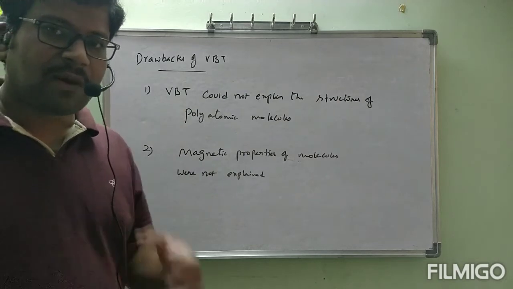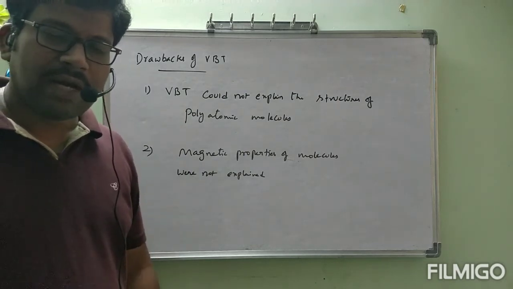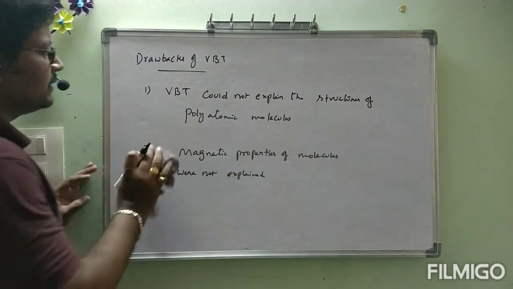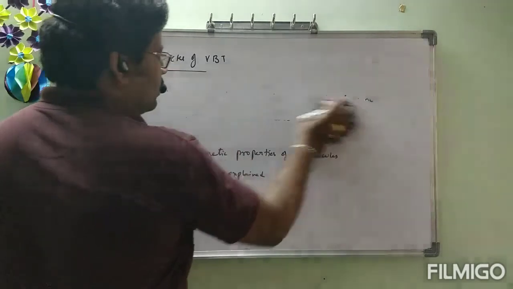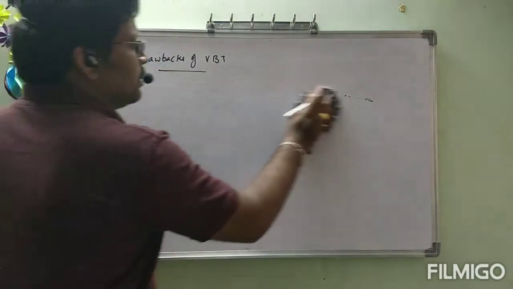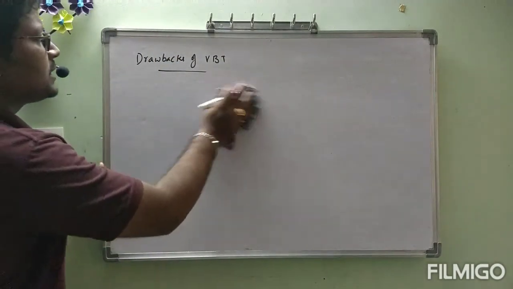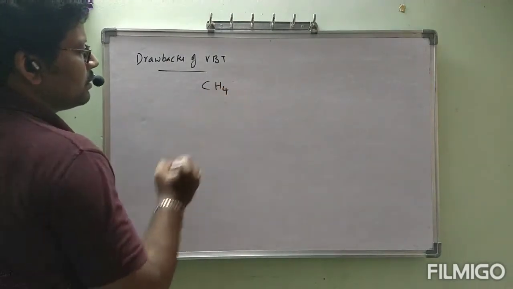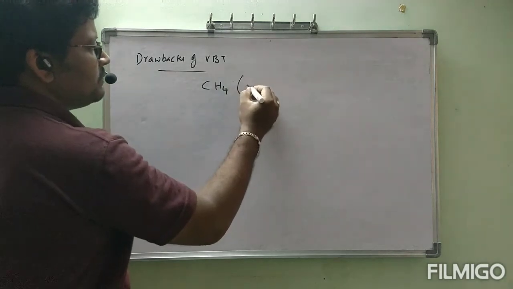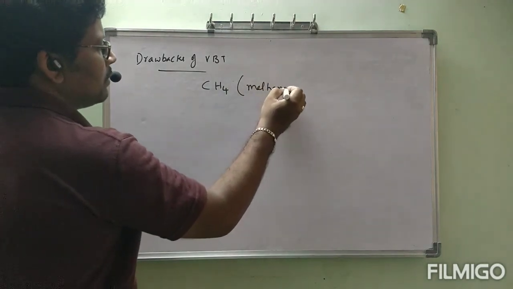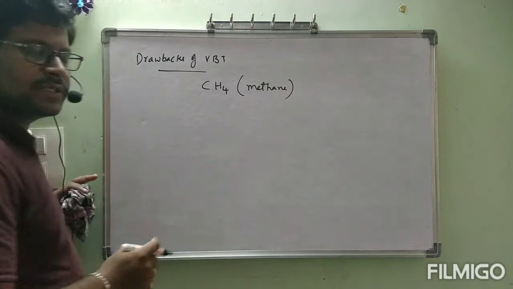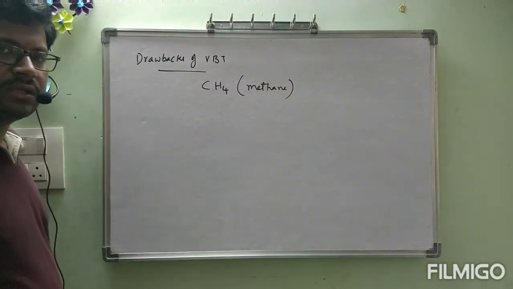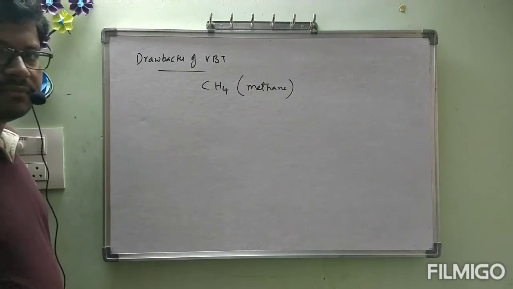What is the problem? Why could it not explain? That one we will see first. Okay, let us see. Let us consider the CH4 molecule. CH4 name is methane. We will get this in organic chemistry, where everything you will get is carbon compounds. CH4 name is methane.